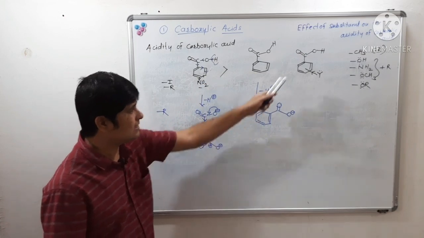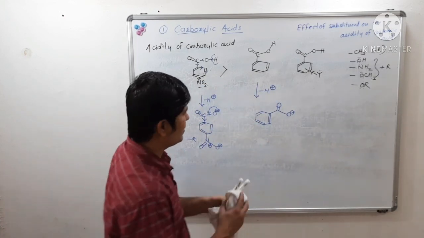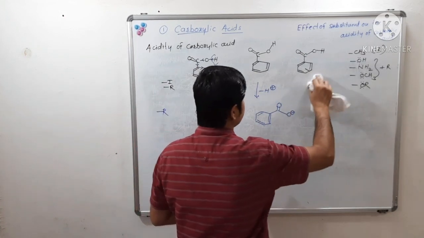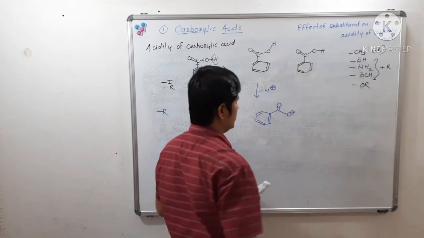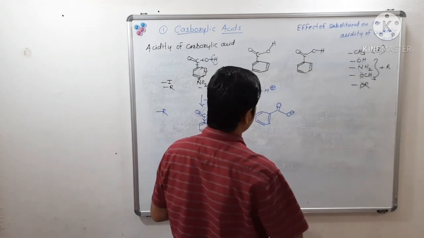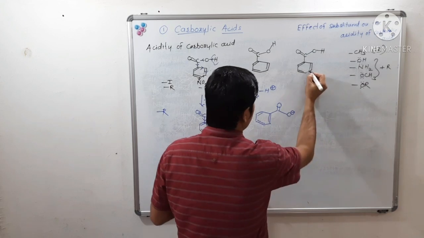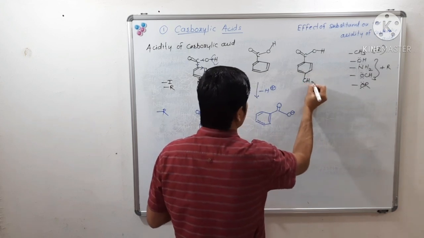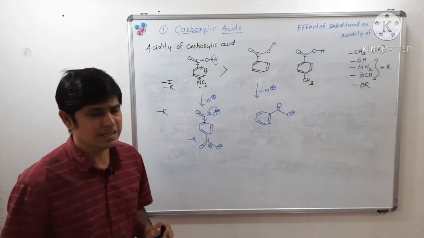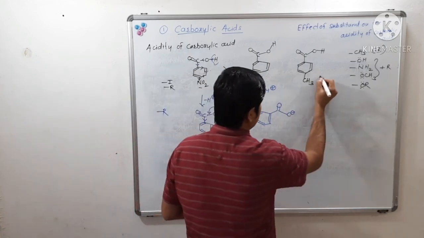Now we will take here an example of an electron donating benzoic acid. So for example, here we will take the acidity of para-toluic acid. What is this? Para-toluic acid.